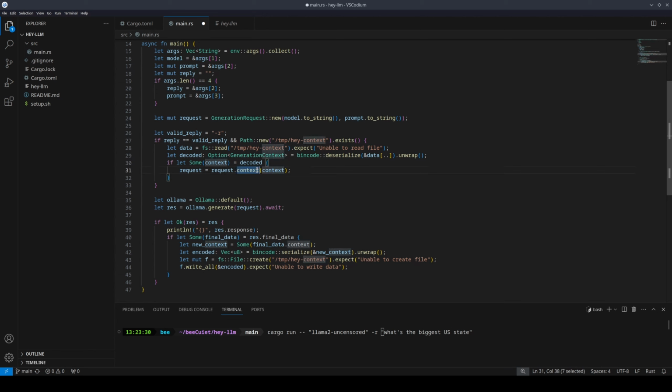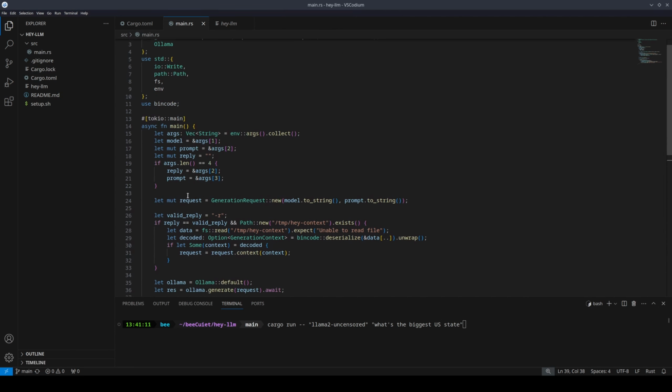So to do that, we just call request.context and give it the context that we just decoded. Whatever was decoded then got placed into this block scoped variable context. So we're just going to be using that right here. And like I mentioned earlier, you could have called this anything. You could call this context2. You just have to type context2 here to use it. Request contains our model, the user's prompt, and it contains the context from the last chat we had. Doing all this, we can then run through the same stuff we ran through earlier, and we'll be able to get a response that uses our previously stored context.